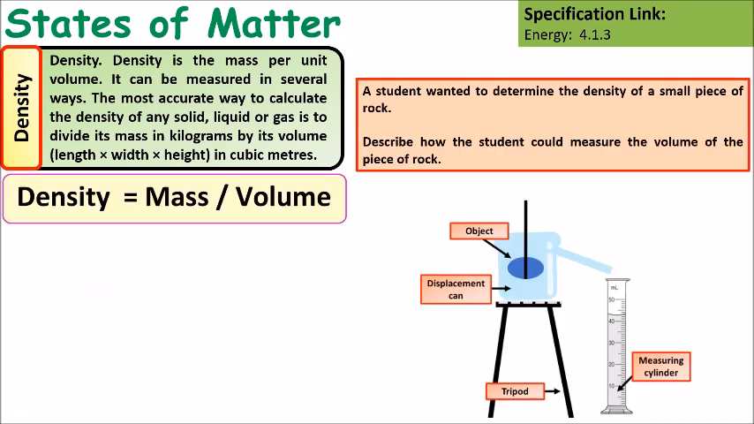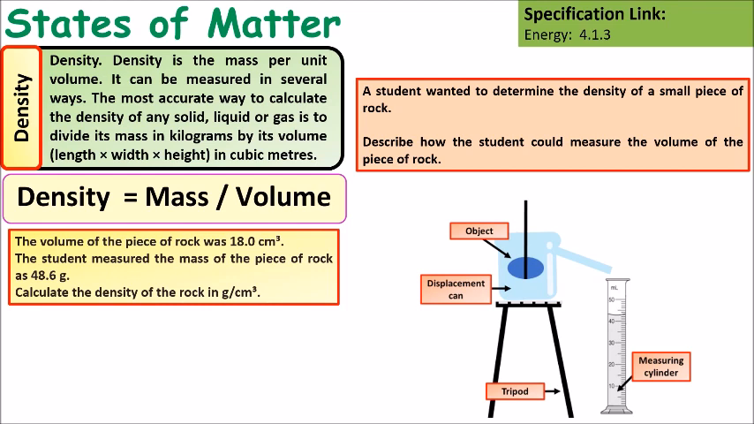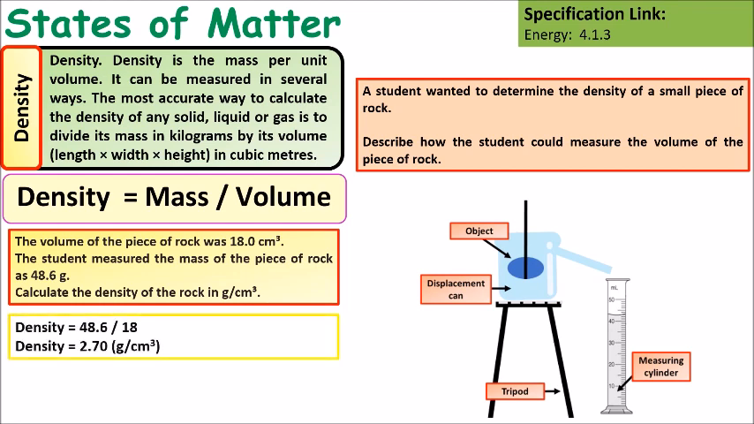So a student wanted to determine the density of a rock. The volume of a piece of rock was 18 centimeters cubed. The student measured the mass of the piece of rock to be 48.6. Use the equation above to calculate its density. So its density would be 48.6 divided by 18, which would give you 2.7 grams per centimeter cubed.